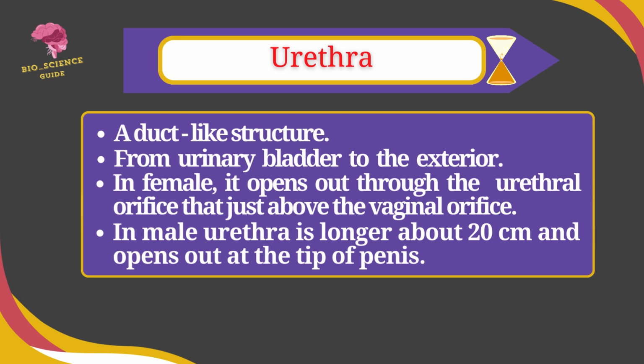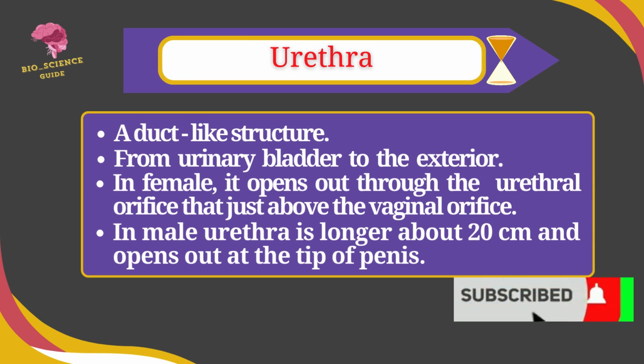Urethra is a duct-like structure which arises from the urinary bladder and opens to the exterior. In female, it opens out through the urethral orifice which is just above the vaginal orifice. In male, the urethra is longer, about 20 centimeter, and opens out at the tip of the penis.